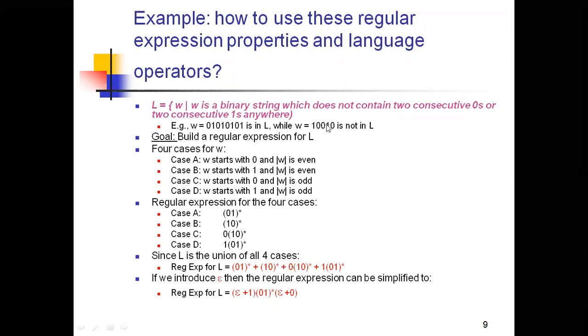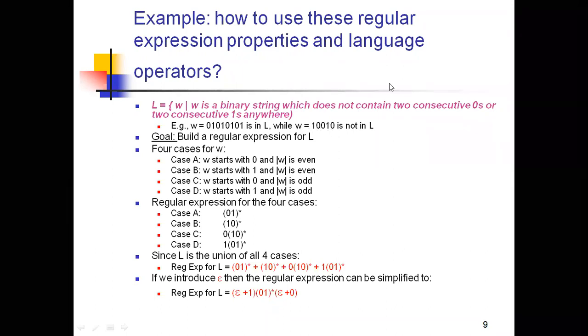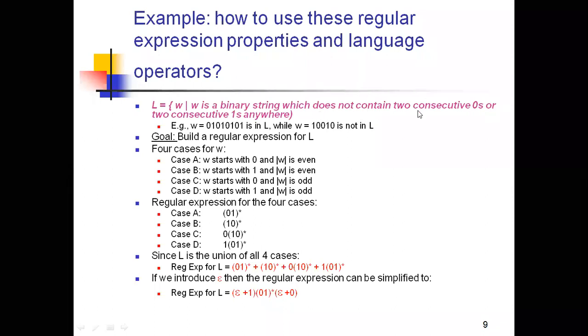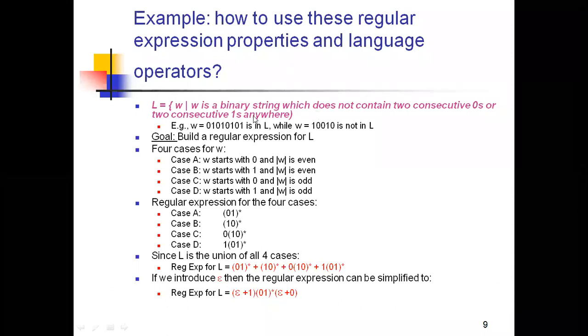See here I'm having two consecutive zeros. My question says the string does not contain two consecutive zeros or two consecutive ones, but the string that I took here contains two consecutive zeros. What it means is it is not in L. Not in L means it does not satisfy the condition of the given language.